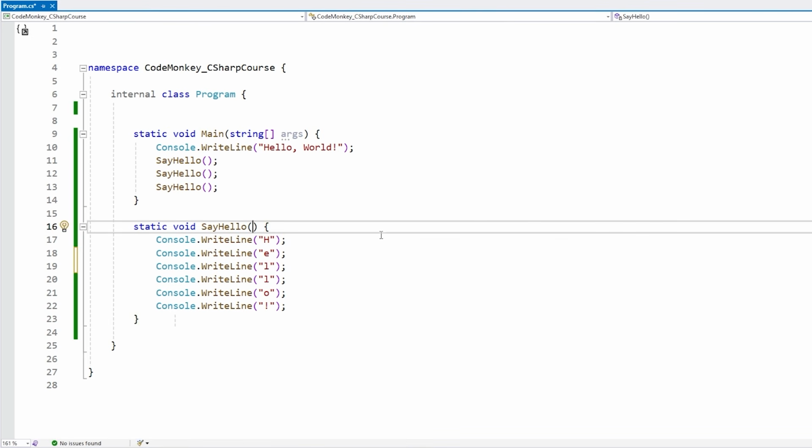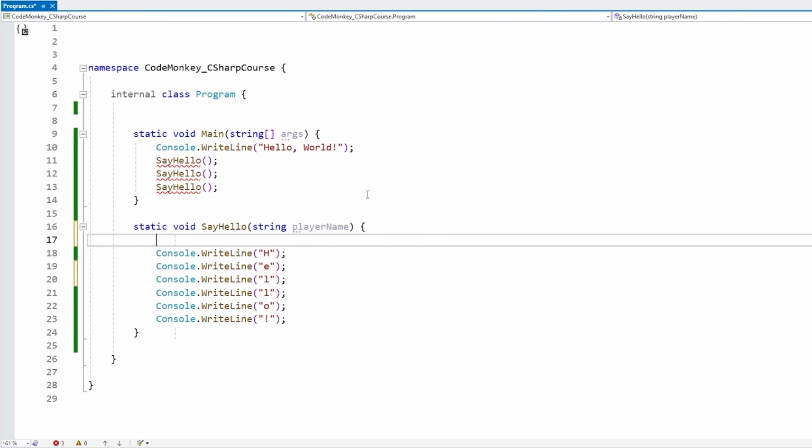And the way you add parameters is inside the parentheses. Parameters are essentially just variables, so we start by writing the data type for the parameter. Let's say we want one of type string, so we just write string. Then we give it some kind of name, so let's say player name. Again, make sure you choose good names that clearly represent what this parameter should represent.